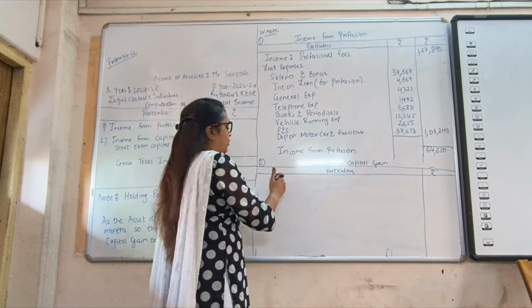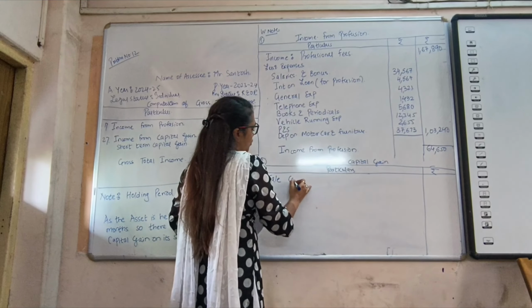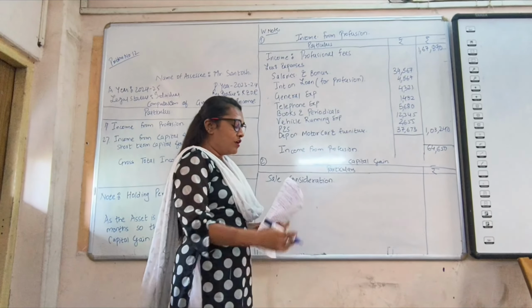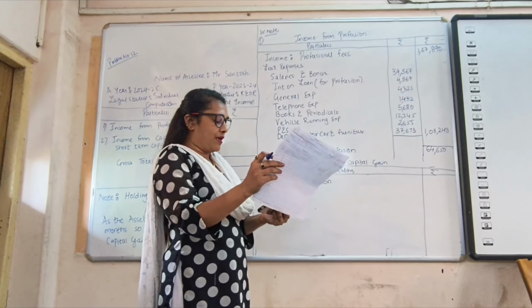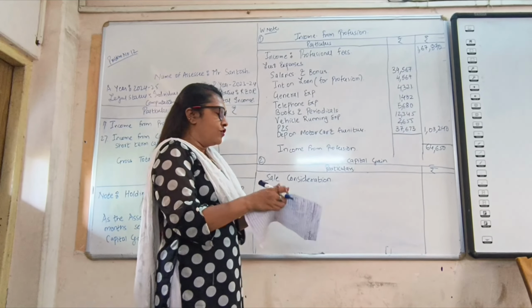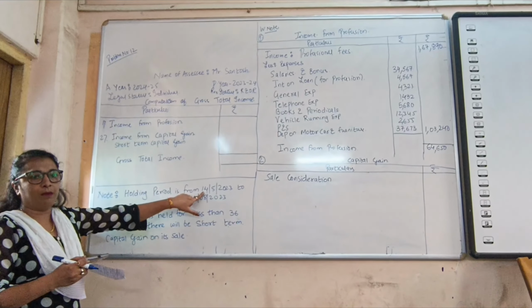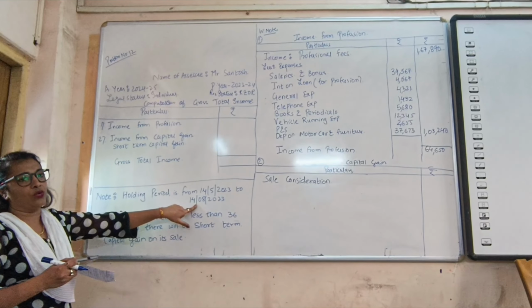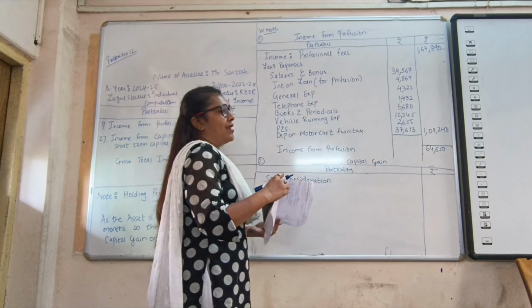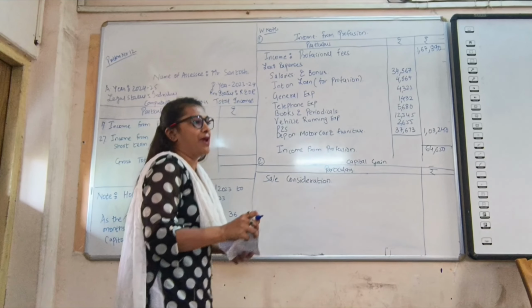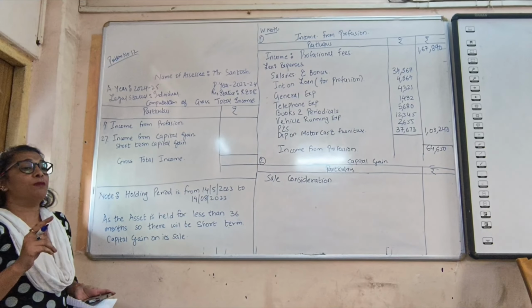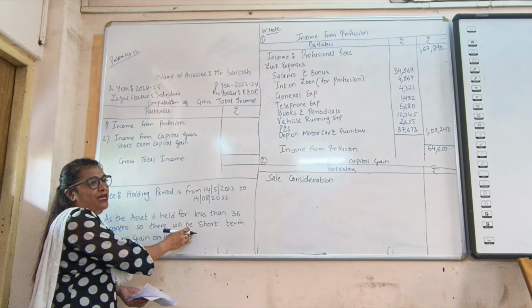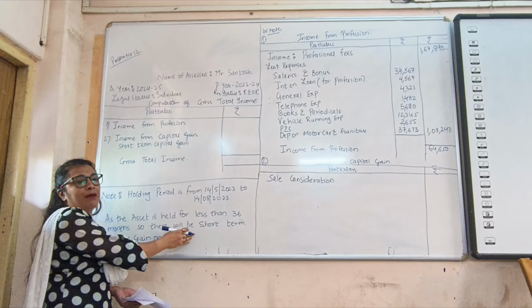Here the format is going to start with the sale consideration. So whatever amount they have given in the problem for sale of gold, that we are going to write. Here they have given that the gold was purchased on 14th May 2023 and held up to 14th August 2023. If you're holding an asset like gold or silver ornaments, and it is held for more than 36 months, whatever income is realized from this asset is termed long-term capital gain.